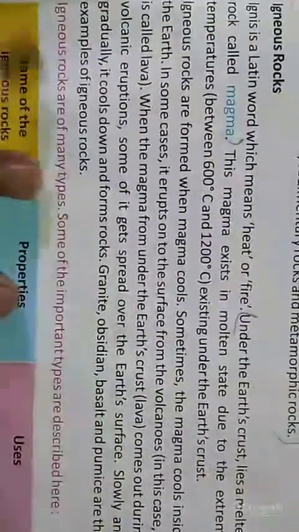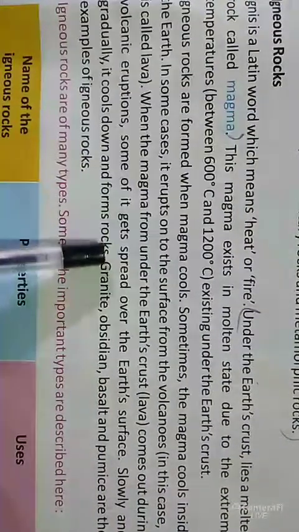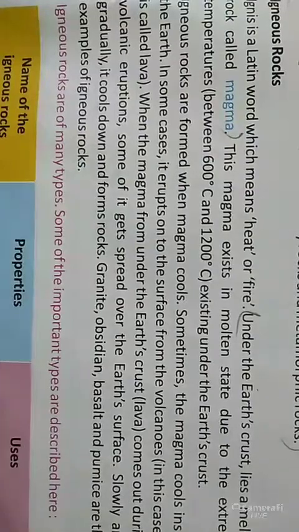When magma forms under the Earth's crust, some of it comes out during a volcanic eruption, gets spread over the Earth's surface, and slowly and gradually cools down and forms rocks. It is an important question: how are igneous rocks formed?